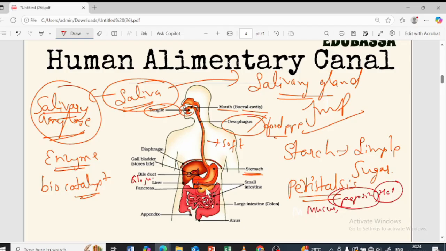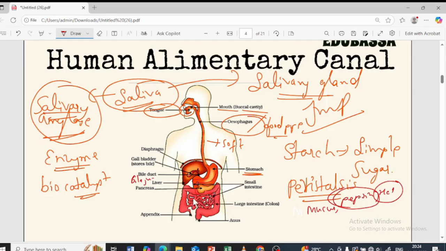Then the pancreatic enzymes can act and convert the protein to amino acids, the fat to fatty acids and glycerol, and the carbohydrates to simple sugar, with the help of the enzymes trypsin, pepsin as well as lipase. After that, the intestinal juice has enzymes that carry out the complete breakdown of the food to amino acids, fatty acids and glycerol, and the carbohydrates to simple sugar. Complete breakdown has taken place. Now the food is digested.